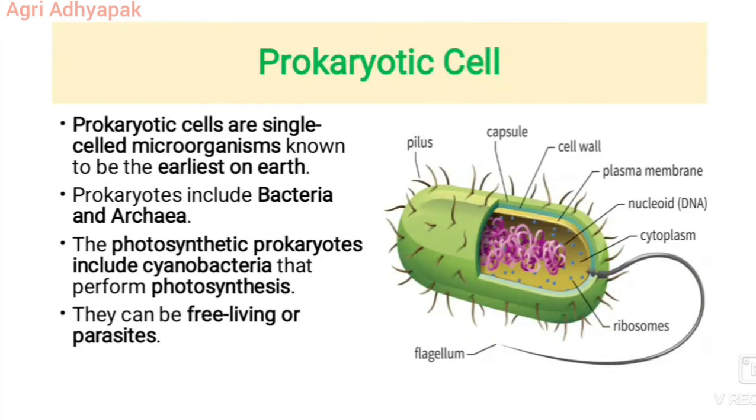Now we discuss the prokaryotic cell. What is meant by a prokaryotic cell? These are single-celled microorganisms known to be the earliest on the earth. Prokaryotic cells are cells that do not have a true nucleus or membrane-bound organelles. Organisms in the domains bacteria and archaea have prokaryotic cells, while other forms of life are eukaryotic. Prokaryotic cells are unicellular and are called prokaryotes. They can be free living or parasites.